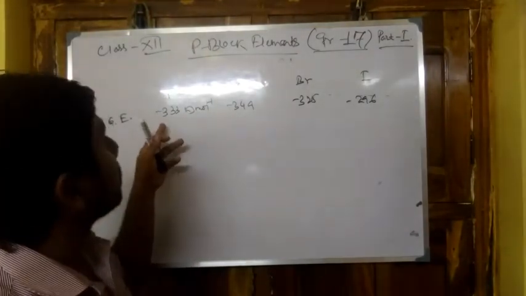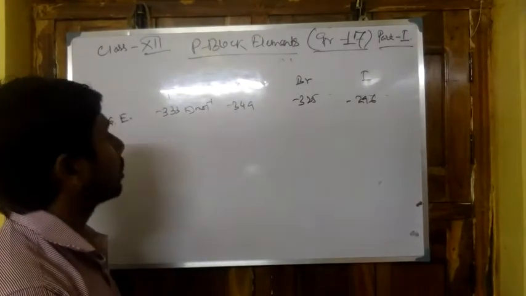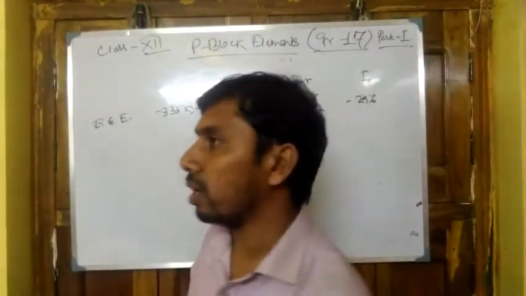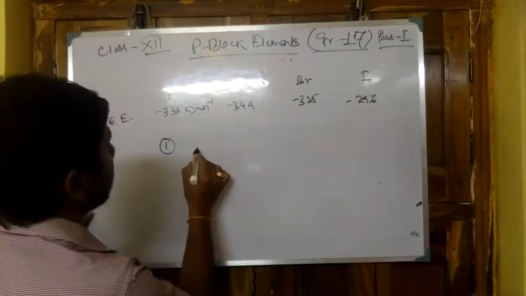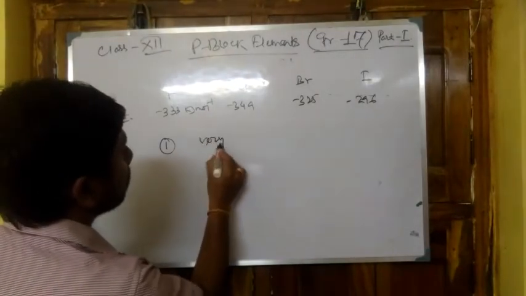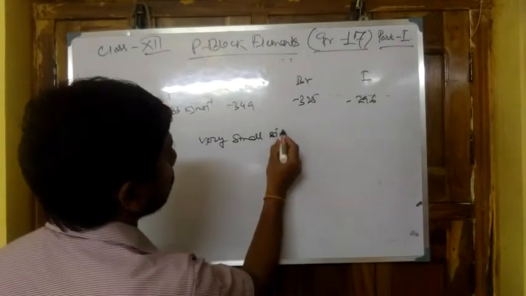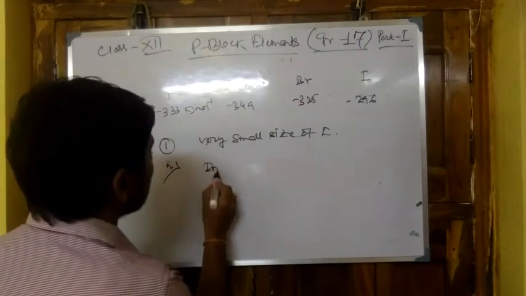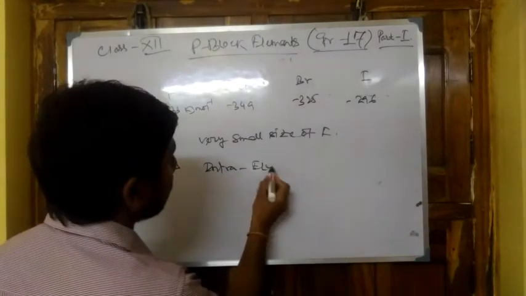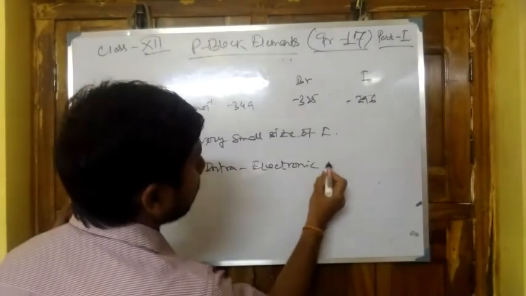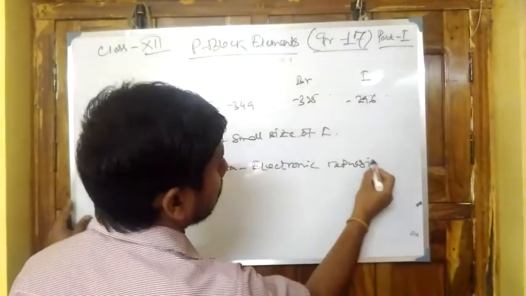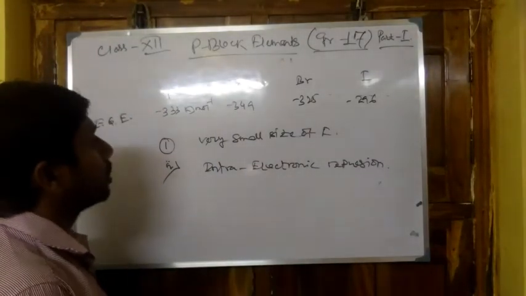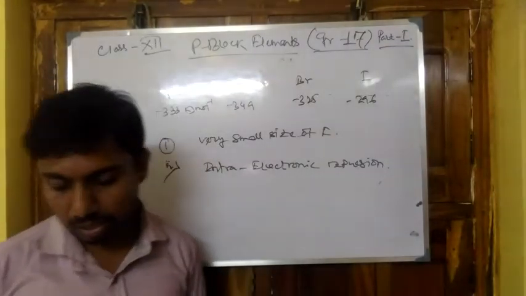Now here the experimental data is that it is lower than that of chlorine. Why is this lower? There are two reasons. Number one, the very small size of fluorine, and number two, intra-electronic repulsion. These are the two reasons for which the electron gain enthalpy is lower than that of chlorine. It is the reason behind that.